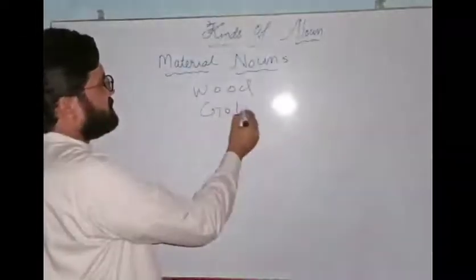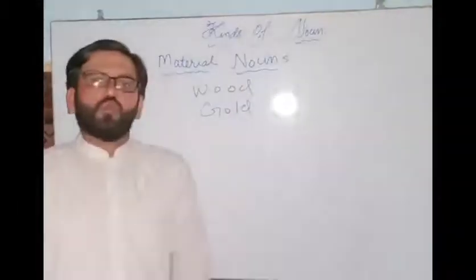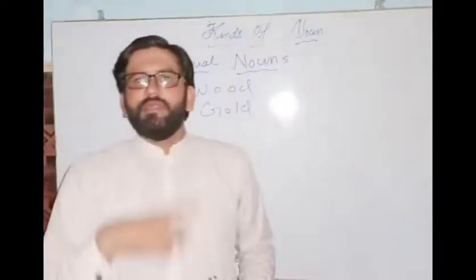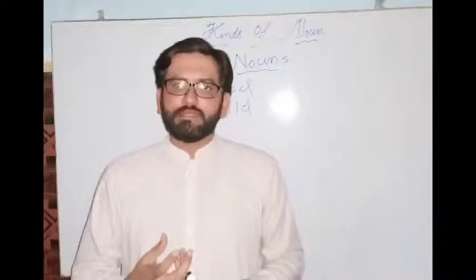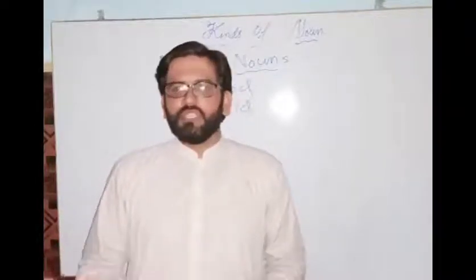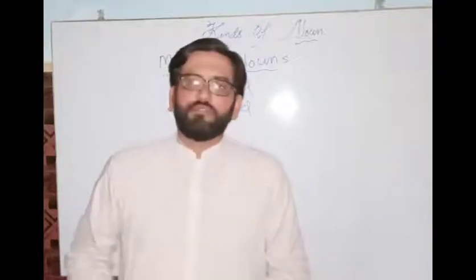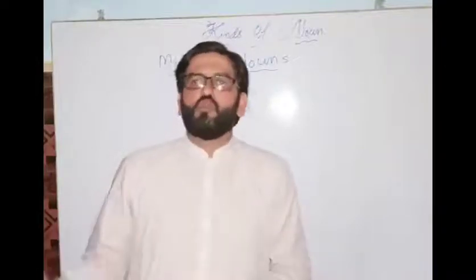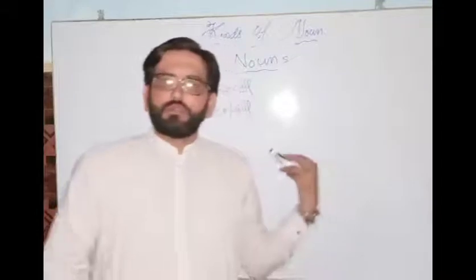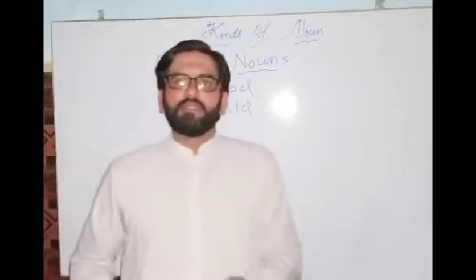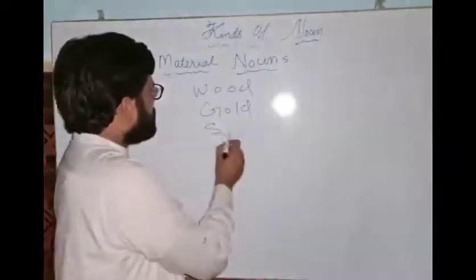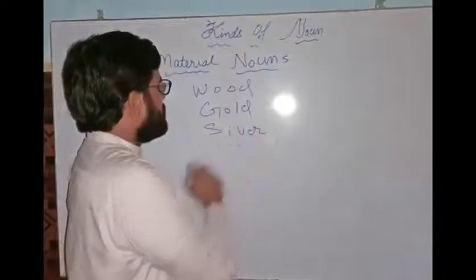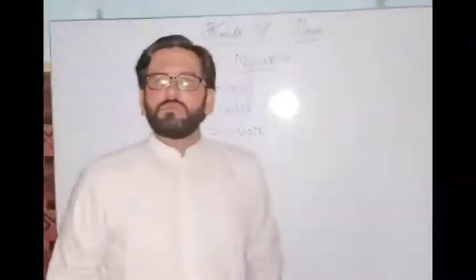If I say gold, right, from the gold we make rings, we make necklaces, we make chains, jewelry for women, and so on. So gold is said to be a material noun. Silver is also a material noun.